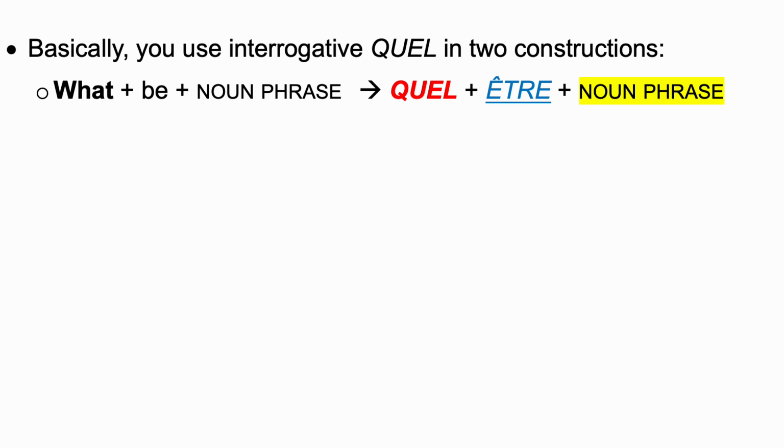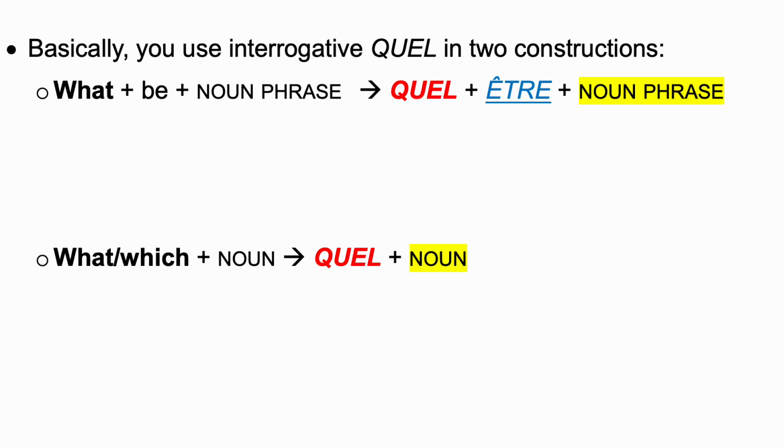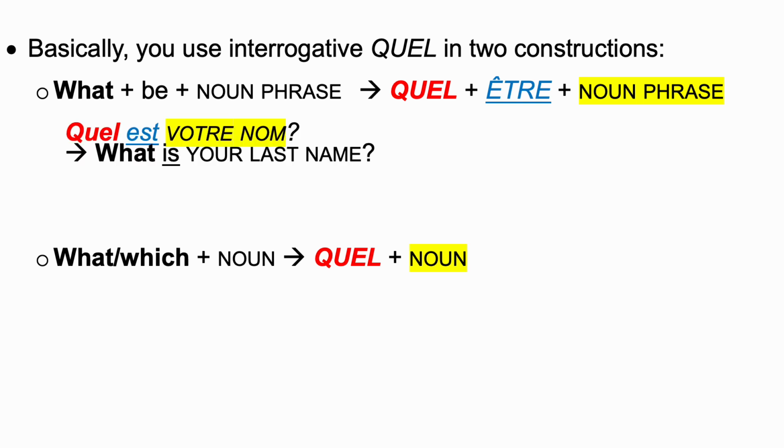What followed by the verb être or be followed by a noun phrase. And when you want to say in English what or which followed by a noun, then it will be translated in French with quel and a noun. So, for example, quel est votre nom? Okay, what is your last name?